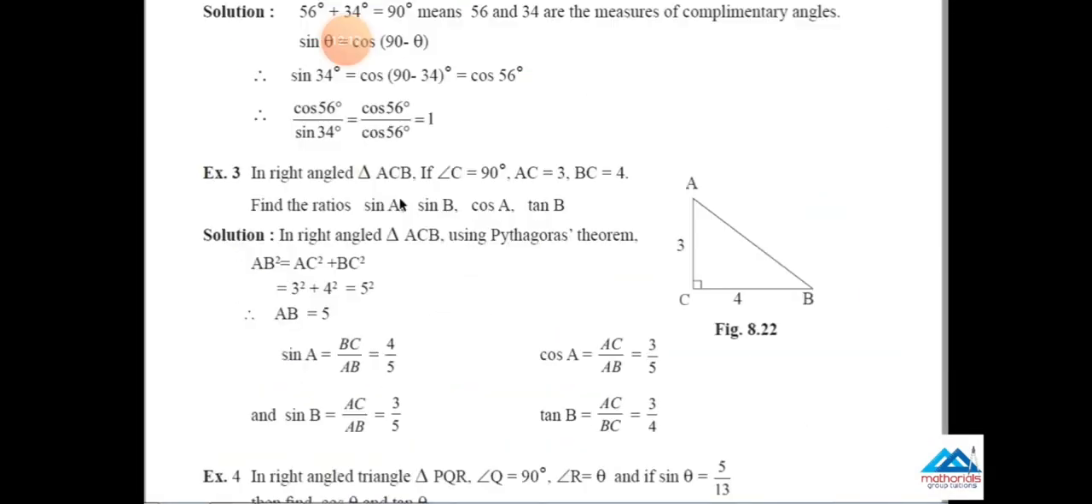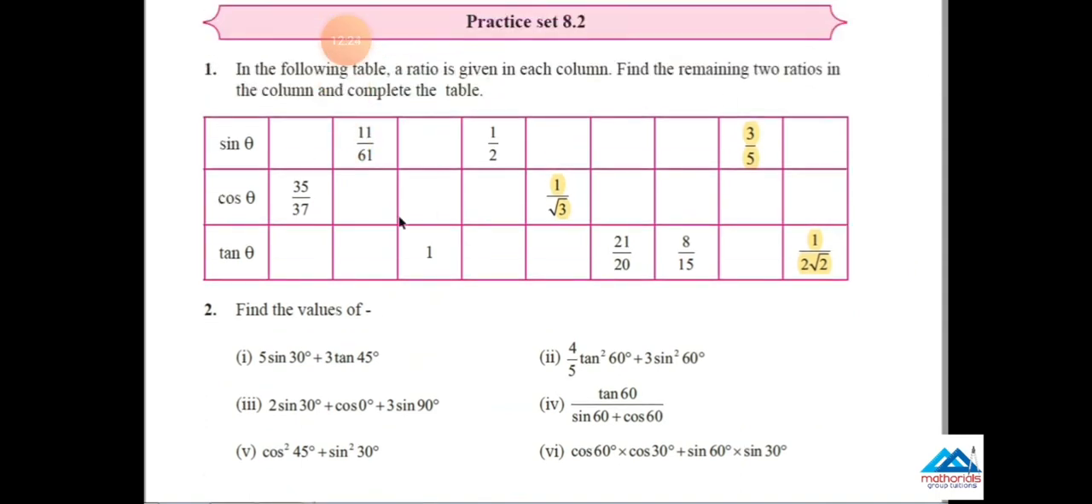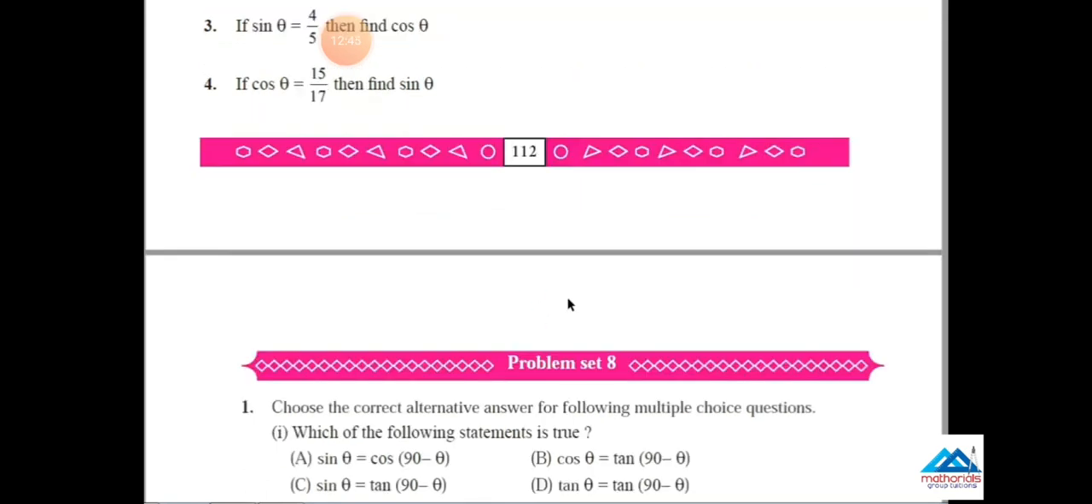After that, come to page number 116, practice set 8.2, question number 1. In the following table, question number 1, 2, 3, 4, fifth one, 1 upon root 3. Fifth question is cancelled. 6, 7, 8 and 9 are cancelled. So in question number 1, question number 5, 8 and 9 are cancelled.